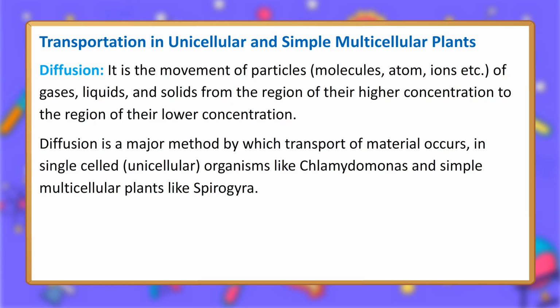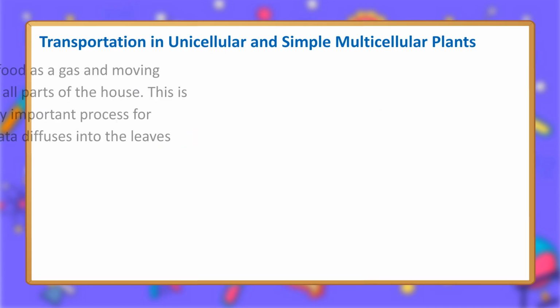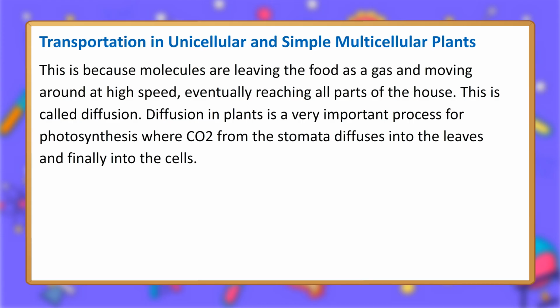plants like Spirogyra. When food is being cooked in your kitchen, you can smell it in other rooms. This is because molecules are leaving the food as a gas and moving around at high speed, eventually reaching all parts of the house. This is called diffusion. Diffusion in plants is a very important process for photosynthesis where CO2 from the stomata diffuses into the leaves and finally into the cells.